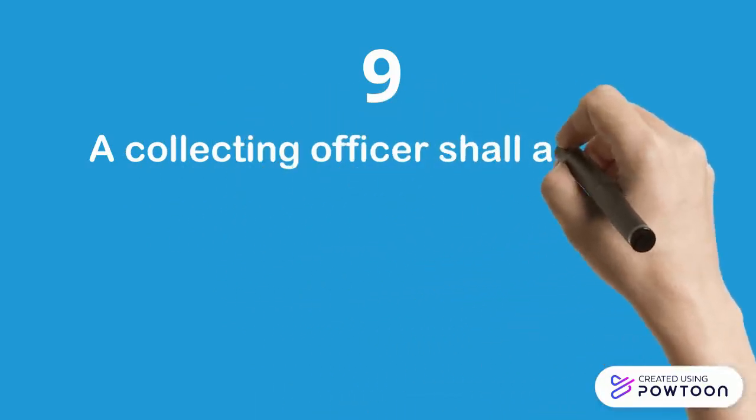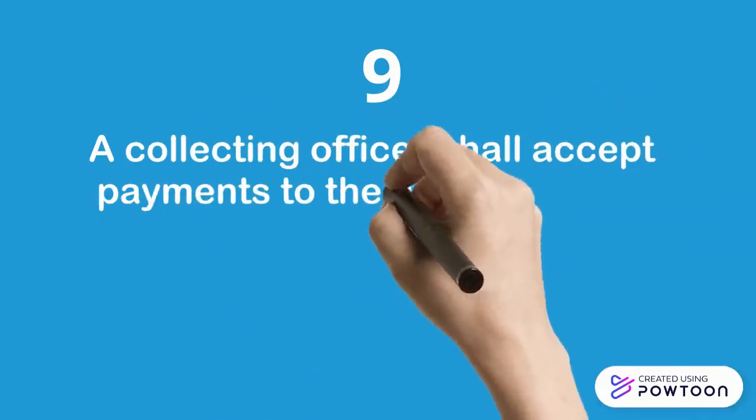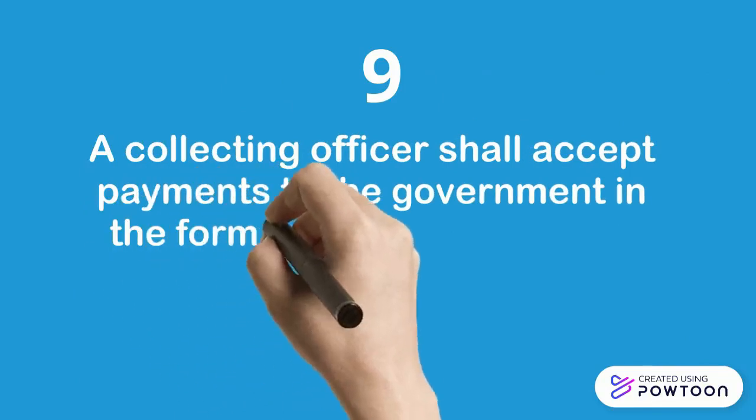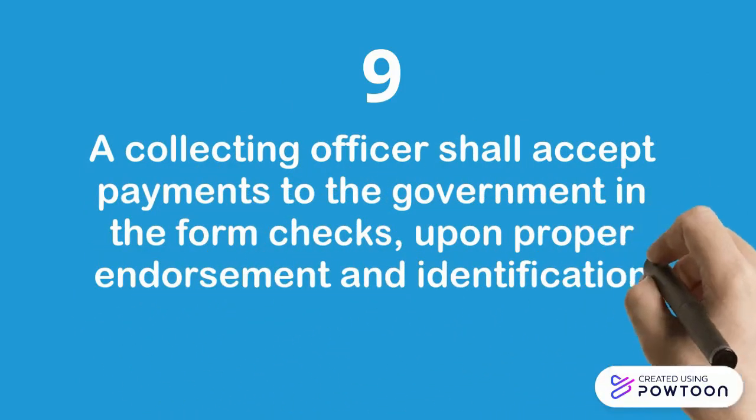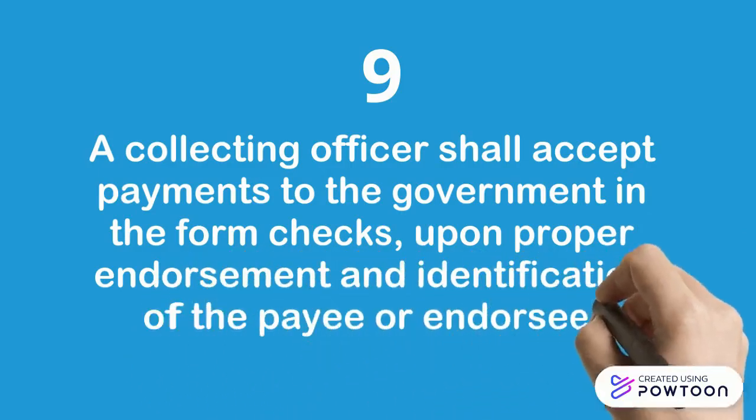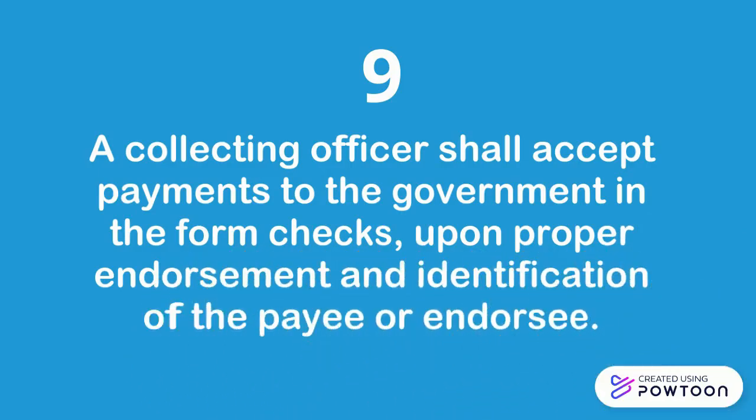Next, a collecting officer shall accept payments to the government in the form of checks upon proper endorsement and identification of the payee or endorsee. The collecting officer shall not use government funds to encash private checks.